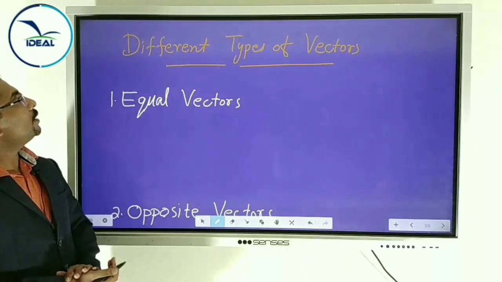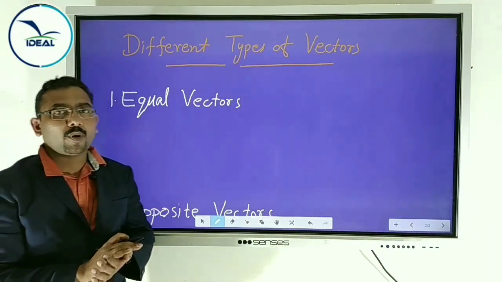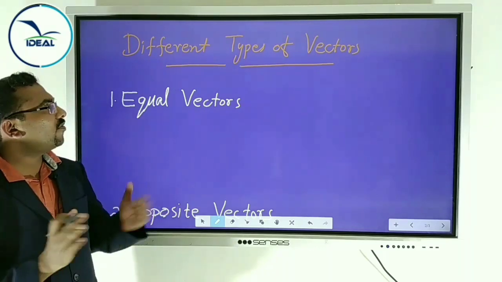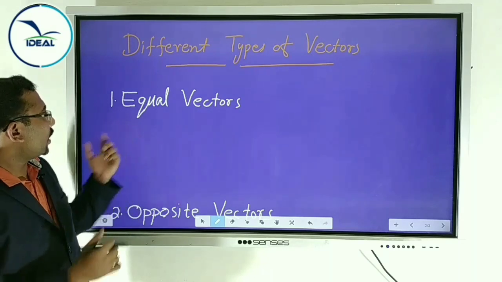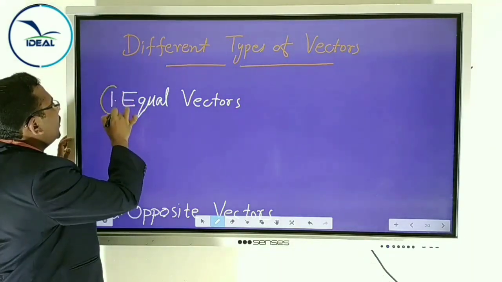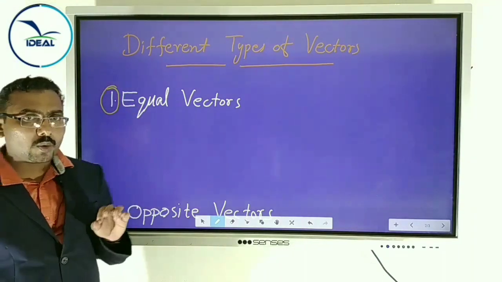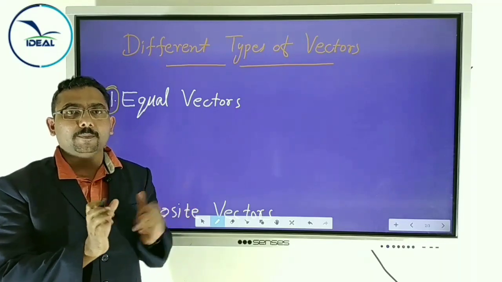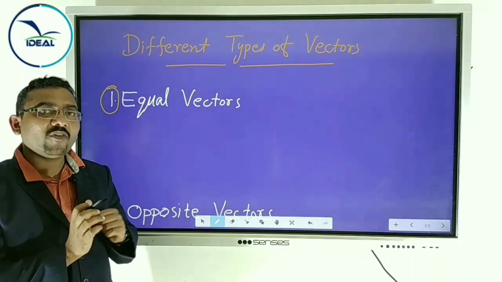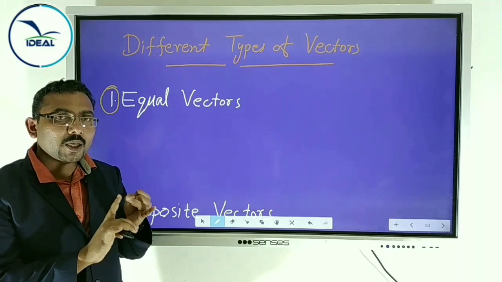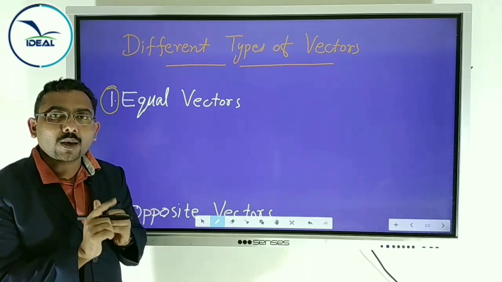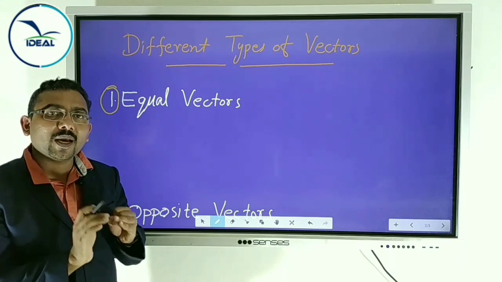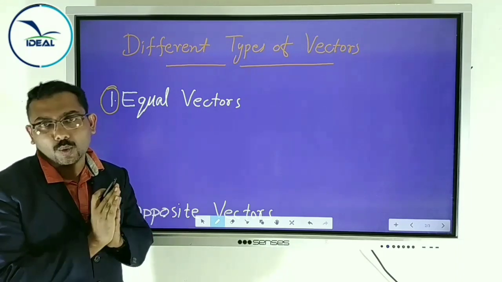Now we will discuss different types of vectors. There are a number of vectors out there. We will discuss them in detail. First one, equal vectors. Equal means same. You know, a vector has both magnitude and direction. Then when two vectors become equal, both the magnitude and direction become equal.